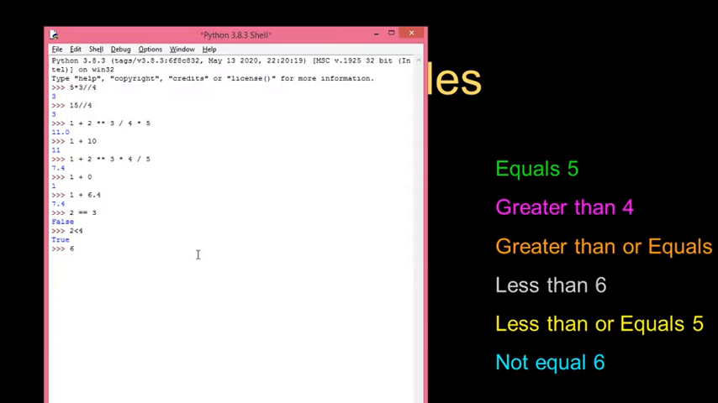Then similarly, 6 not equals to 7. Yes, 6 not equals to 7 is true, because both are not equal. So the answer is true. So like this, the comparison operators can be used in the program.